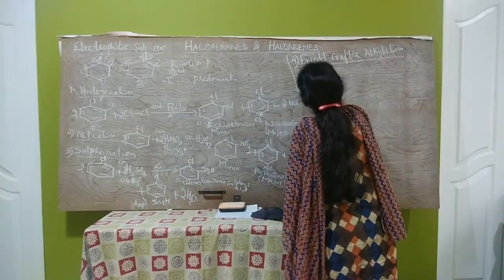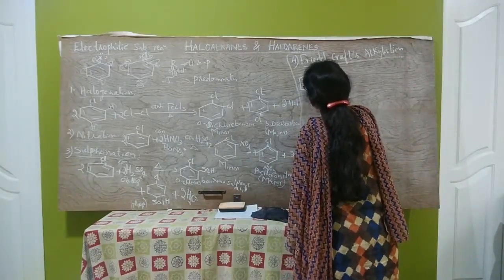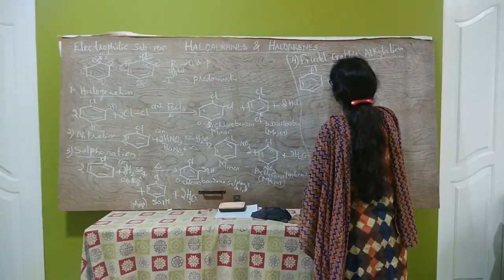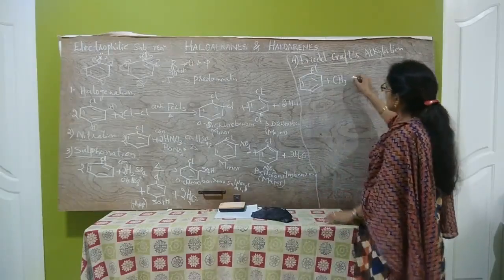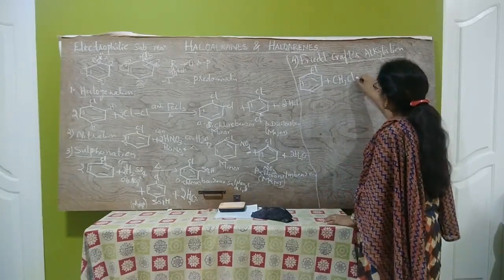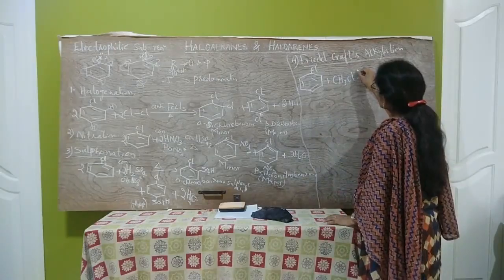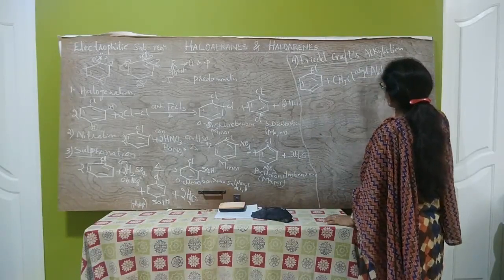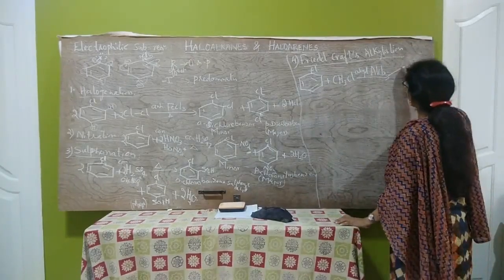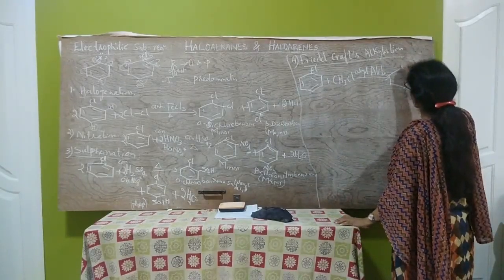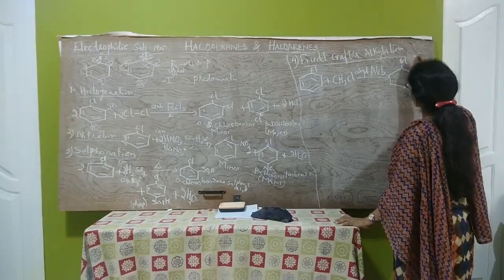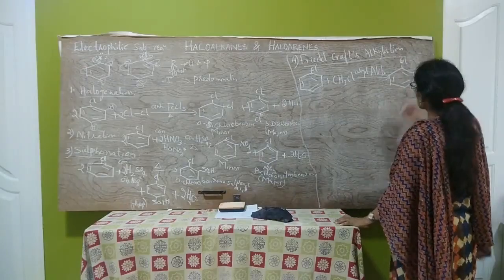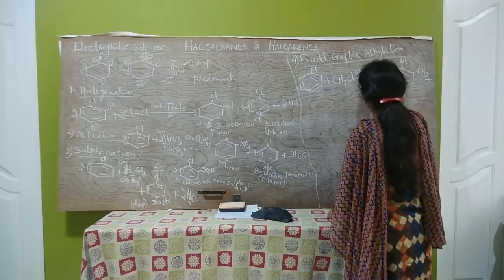So, when chlorobenzene is heated with methyl chloride in the presence of anhydrous aluminium chloride catalyst, it forms a mixture of orthochlorotoluene and parachlorotoluene.